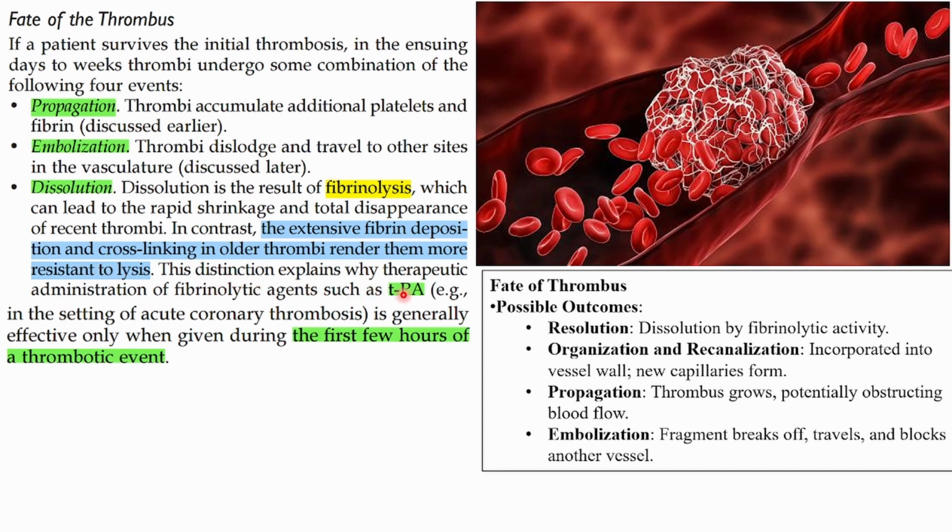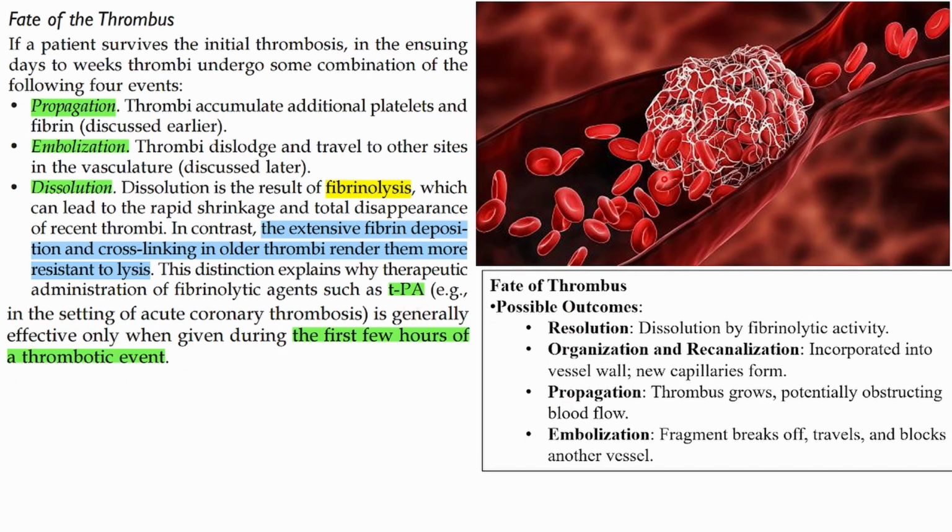This explains why therapeutic administration of a fibrinolytic agent such as tissue plasminogen activator, for example in an acute coronary thrombus, is generally effective only when given during the first few hours of the thrombotic event.